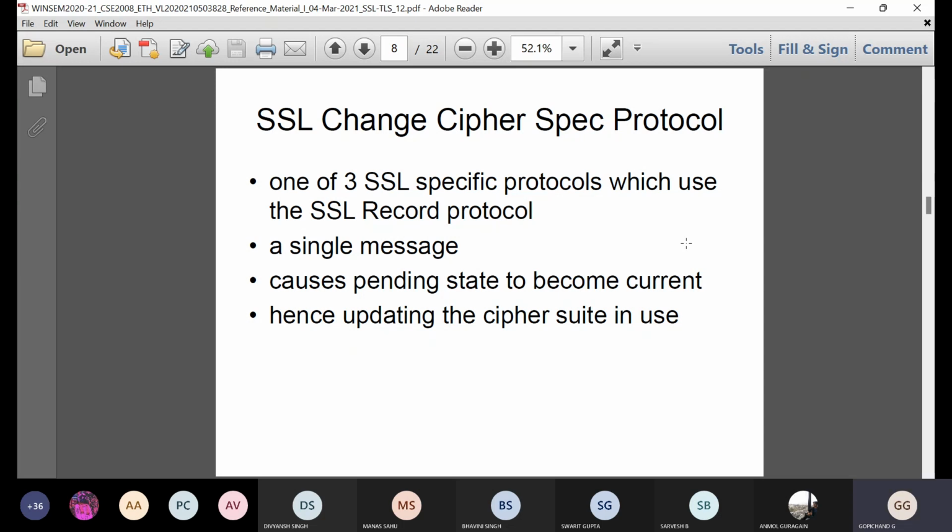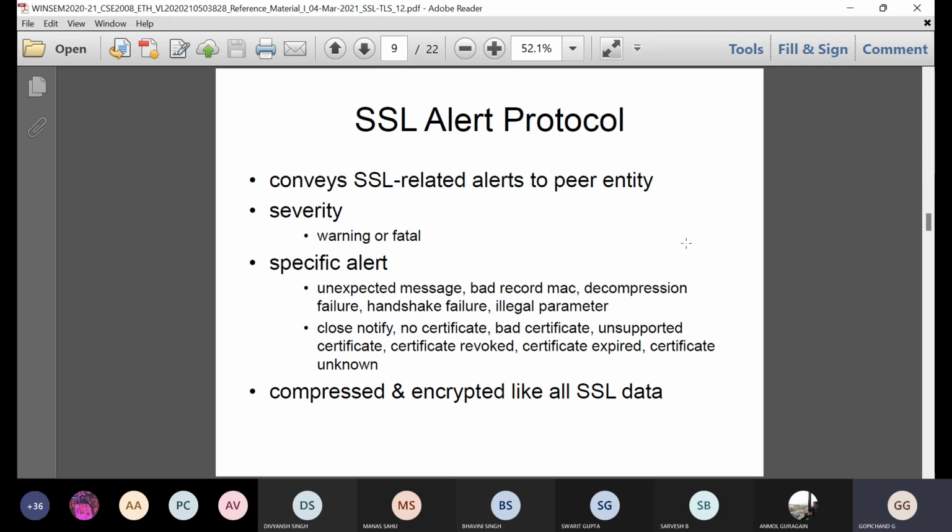That is the case here. SSL change cipher specification protocol. SSL alert protocol conveys SSL related alerts to the peer entity. Severity will be